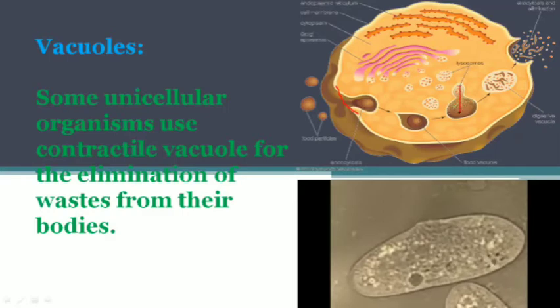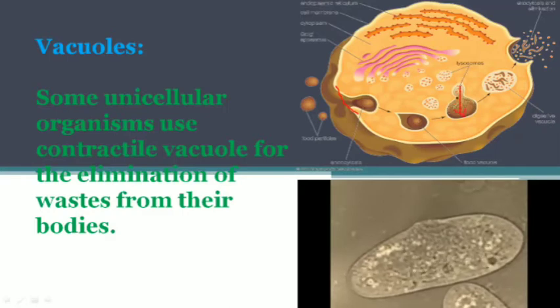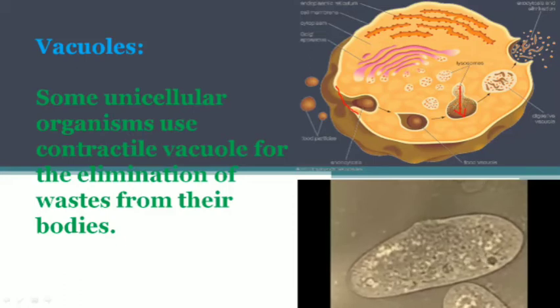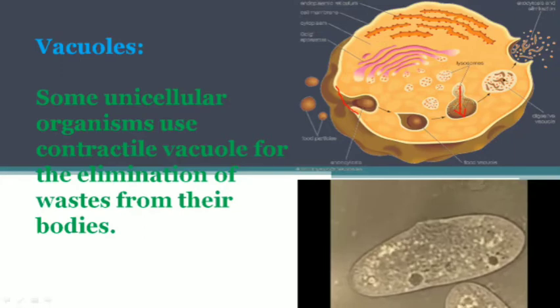Now it just fuses with the lysosome, and the lysosome releases its digestive enzymes inside it, and then the material is broken down and digested, and then exocytosis is done. Exo means out, cytosis means cell, from outside of the cell. All the undigested material is removed out of the cell.